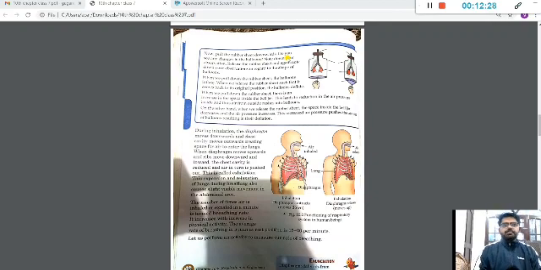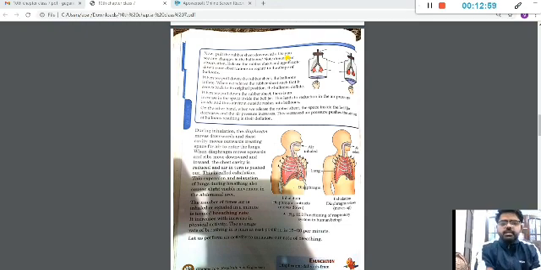Now think about this diaphragm. It is a muscular organ, and we have seen that if there is any sort of movement in muscles, it occurs in a pair actually. For example, if you have biceps and triceps, when biceps contracts, your triceps relax, and when your triceps contracts, your biceps relax. Similarly, when the diaphragm is going downwards during inhalation, there will be contraction, सिकुड़ जाएगा आपका. And when it is coming upwards during exhalation, it will be relaxed.